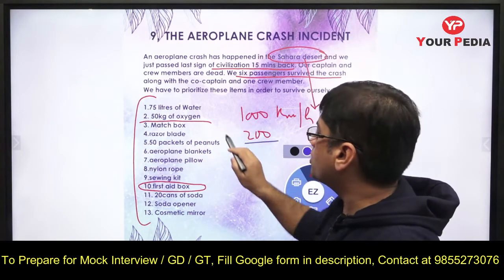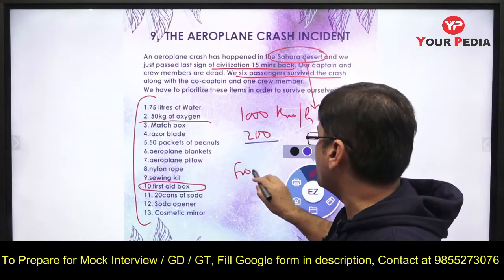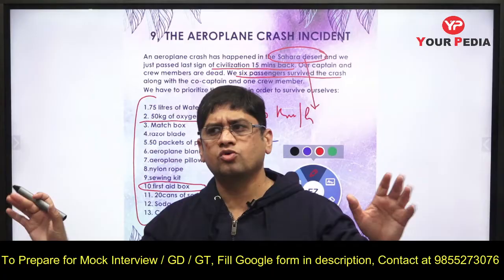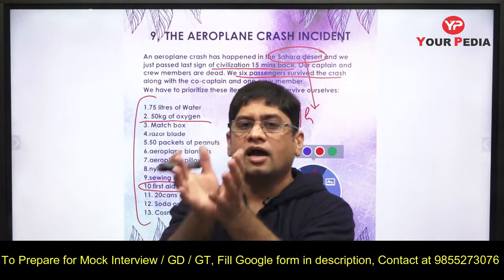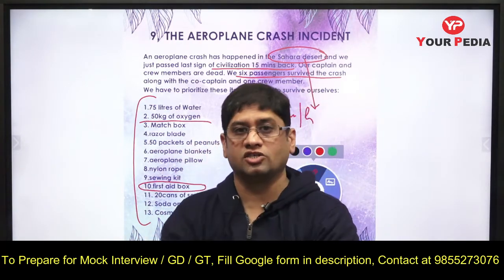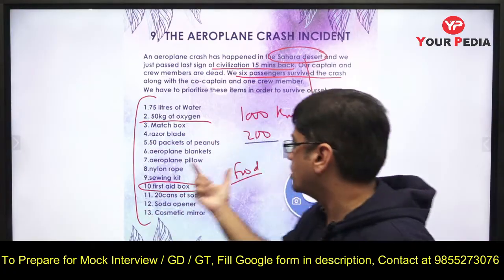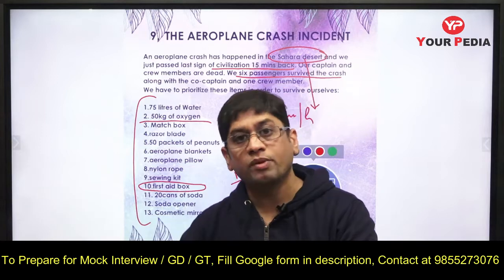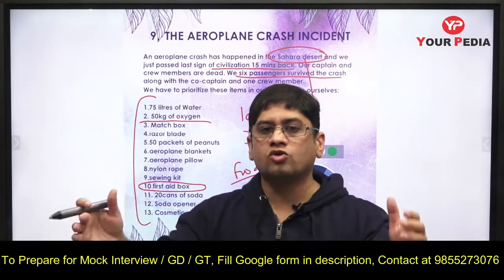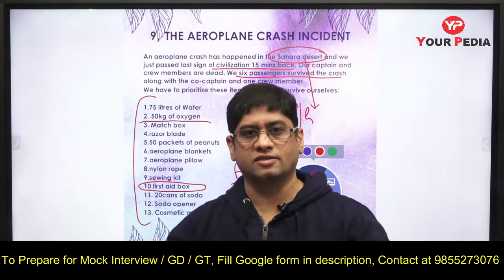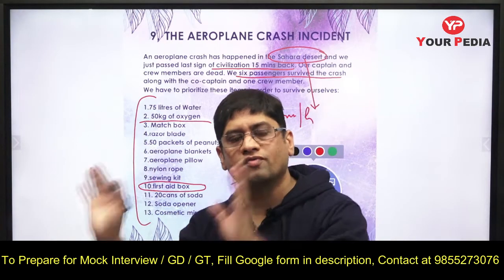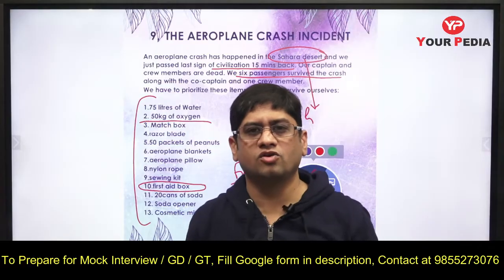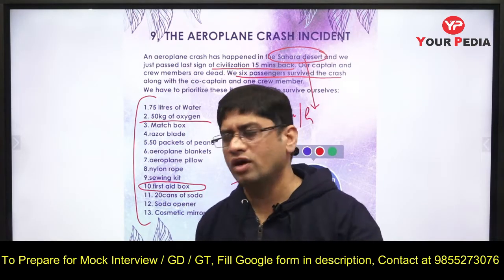But what is most important is food. You have to survive for some days, because if there is an air crash, very soon people will get to know that your aeroplane is not being traced, and people will again come searching for you. You cannot travel 200 kilometers. There is no way you can travel 200 kilometers back. So people will come searching for you. You have to survive for a couple of days. That's it. So your main challenge is to survive for a couple of days, maybe 2-3 days, because some aid will come for you. 1 or 2 or 3 days.